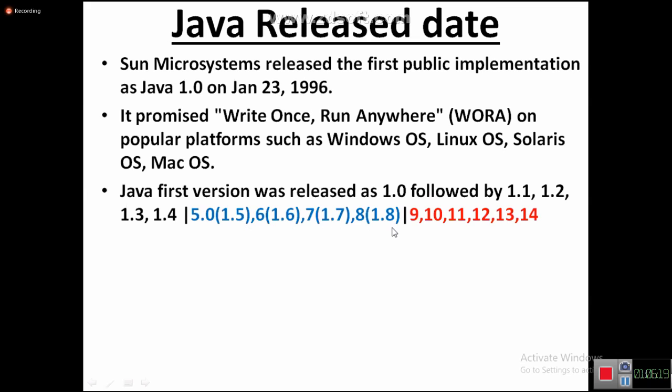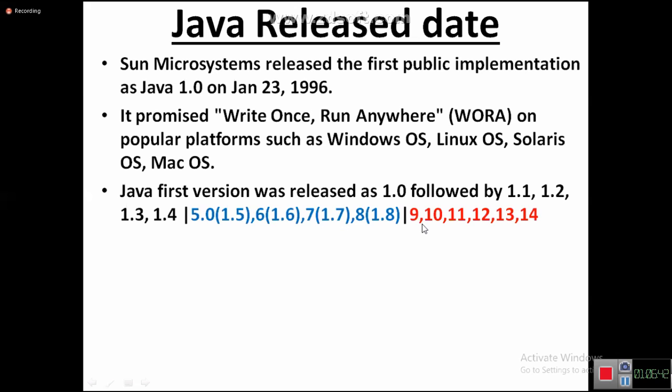In 2010, the Java language was bought by Oracle Corporation when the Java 7 version was being developed. In the middle of Java 7 development, Oracle Corporation bought Java, the complete Sun Microsystems. All products were bought by Oracle Corporation. Then Oracle Corporation slowly started making a lot of changes in the Java language, and the version number also changed.